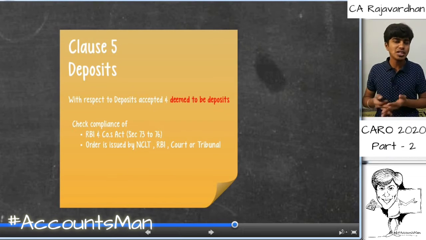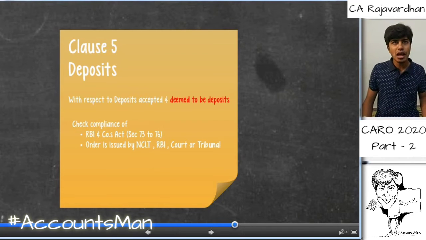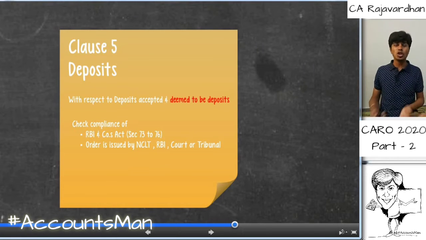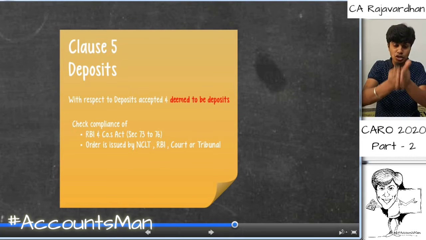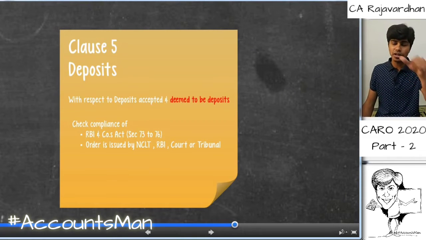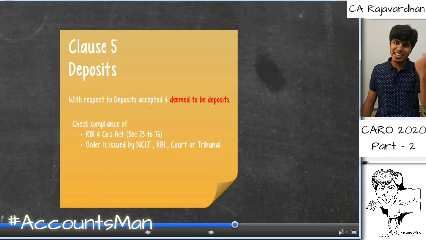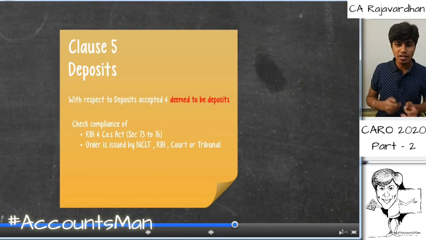With regard to this, we just need to see whether the company which has received deposits has complied with the directives given by RBI, complied with the provisions of the Companies Act 2013, and also complied with the orders issued by RBI, NCLT, court or any other tribunal, specific to this organization or in general to the group of organizations. Basically, we need to check whether the company has followed the RBI Act, Companies Act or any other order which has been issued by RBI, NCLT, tribunal or court regarding these particular deposits, and we need to comment upon the same.